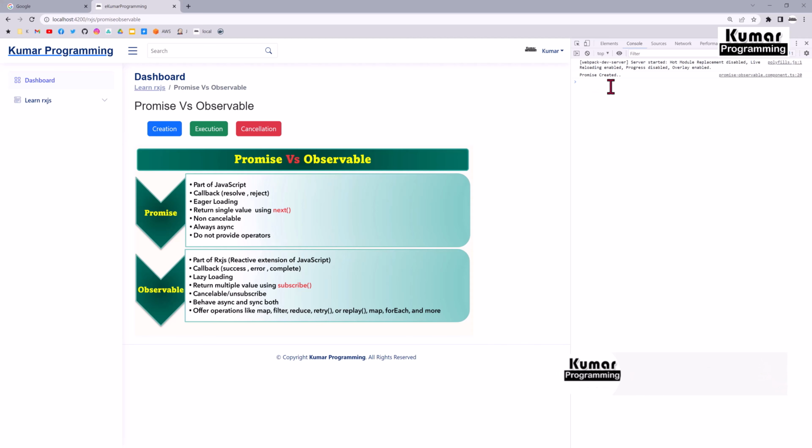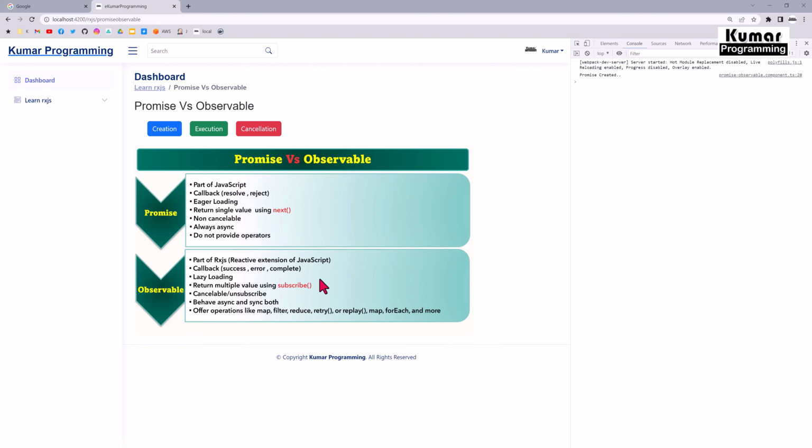Just we have created our promise, and while creation it's getting executed. And similarly we had created our observable, but that is not created yet. Okay, it's getting created once we are going to subscribe to it. That's the reason we say promise is eager loading, eager in nature, and our observable is lazy loading in nature. Okay, now we will see our fourth difference: promise returns a single value using next, and observable returns multiple values using subscribe over a period of time.